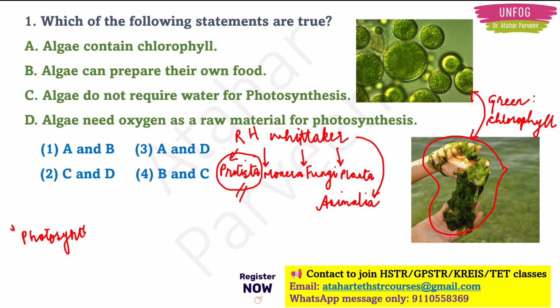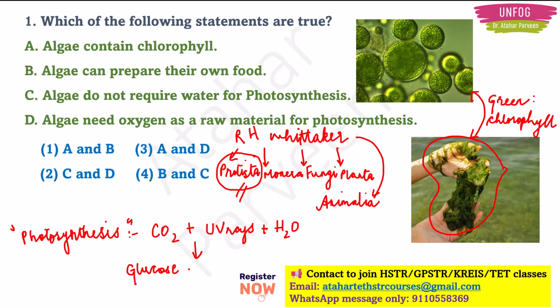What is photosynthesis? Photosynthesis is the process by which plants make their own food. So here what happens is, the plant will absorb carbon dioxide, then it will also absorb sunlight. Sunlight we will write as UV rays. Okay. So sunlight has UV rays, no? So it will absorb sunlight and it will absorb water from the roots, and it will help in forming its food. That food is nothing but glucose. It is an energy material. Okay.